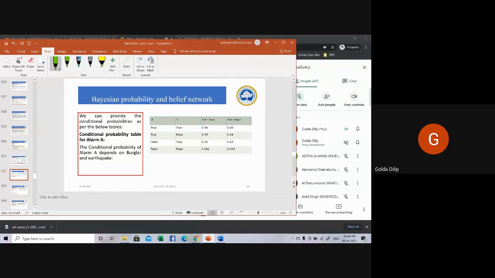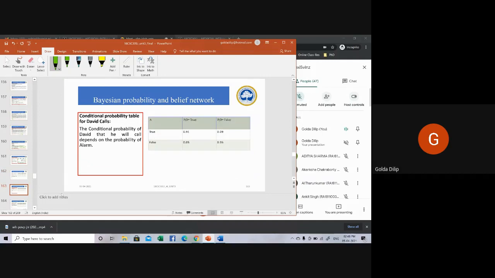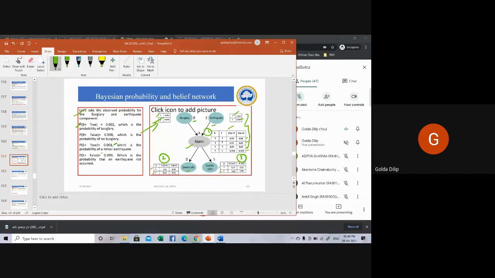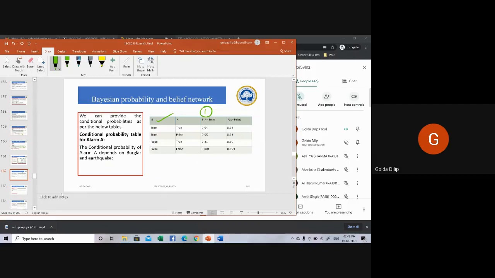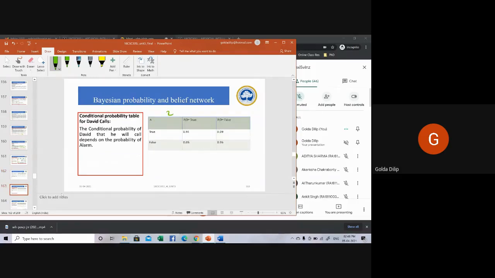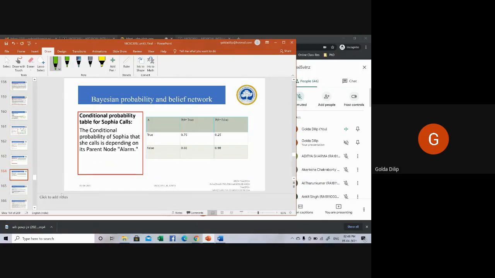Okay, so this is going to happen. That is the alarm ringing if burglary or earthquake happens. So this table is the same table put here. Then this is the second one, David calls. That is this table, the conditional probability table for David calls, and this is for Sophia calls. So these are the three conditional probability tables which form a part of this.